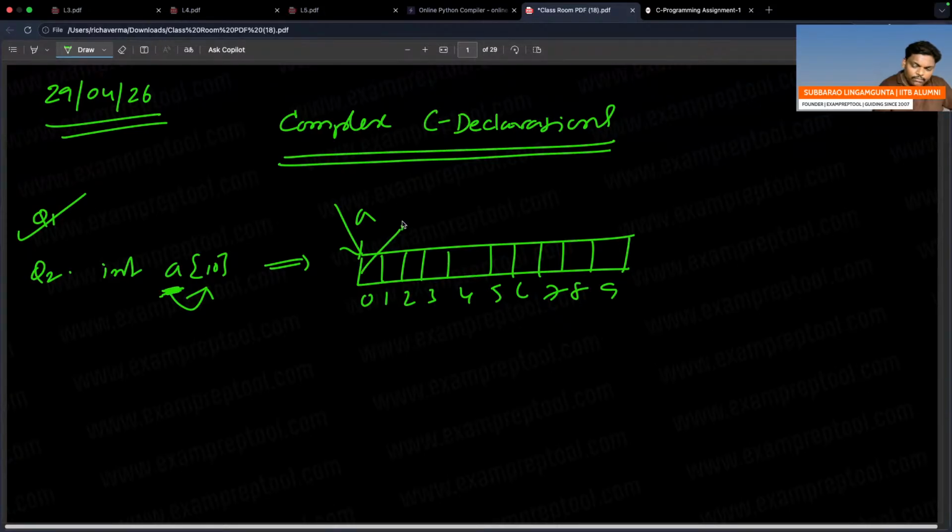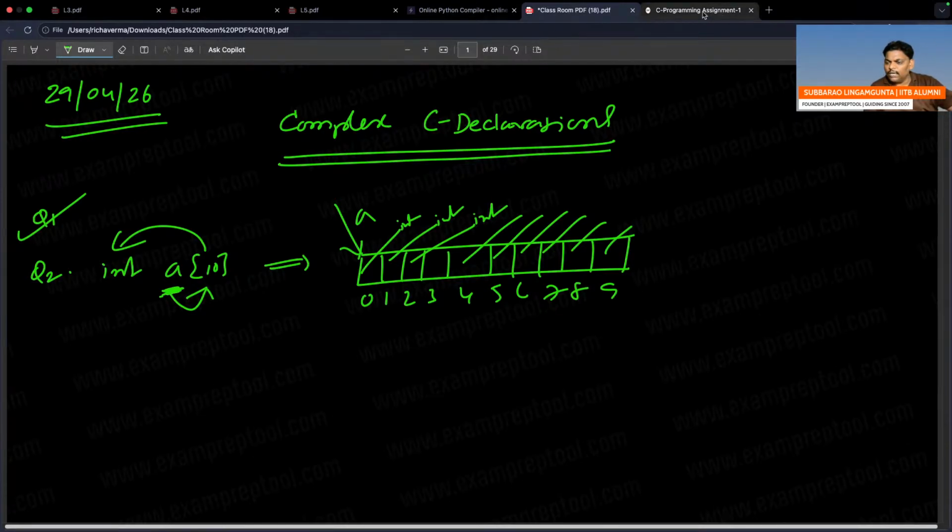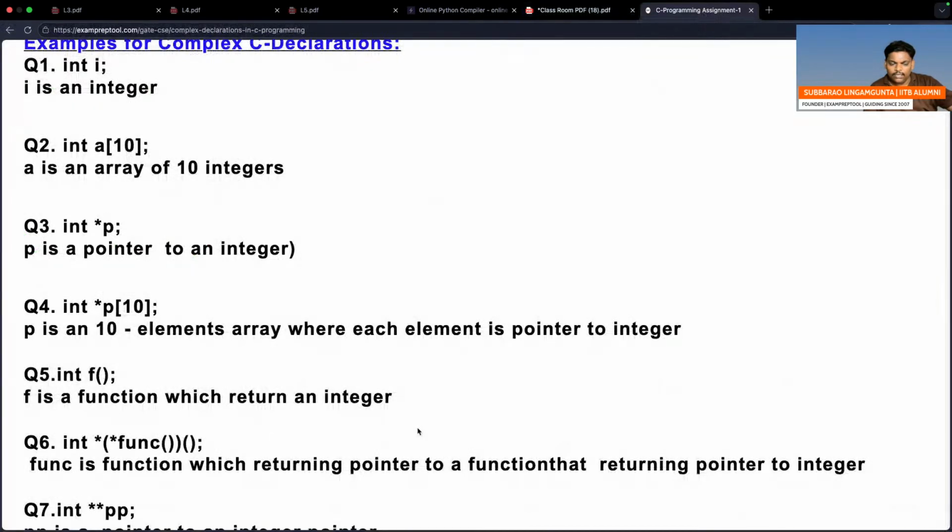Everyone is an int, not a pointer, integer data. A is an array which contains 10 slots where everyone is an integer. I think everyone knows that one. Int a[10]: a is an array which contains 10 slots where everyone is an integer, or a is an array of 10 integers. The meaning should be the same, whichever way you say it.